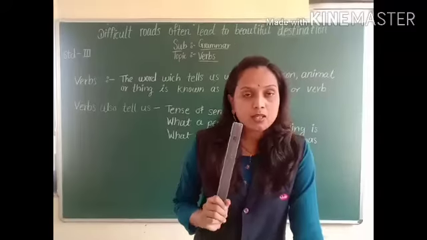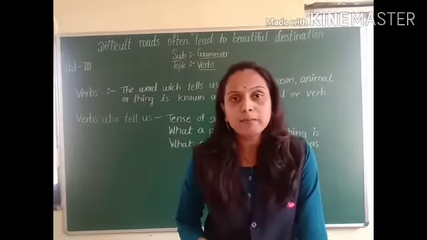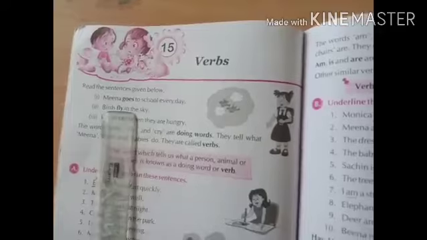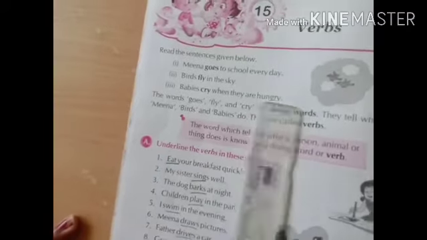Now students, open your textbook on page number 44 for better understanding. Verbs. Read the sentences given below. Meena goes to school every day. Birds fly in the sky. Babies cry when they are hungry.